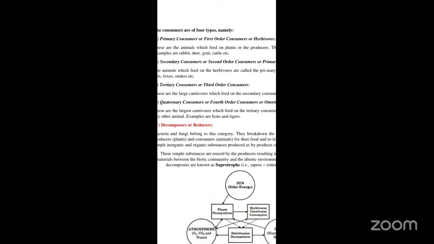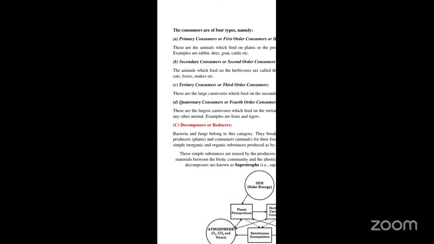So we all know the biotic component is divided into three different types. They are the producers, the consumers, and the decomposers. Now, coming to the producers, you all know producers are nothing but the plants. Since the plants contain the chlorophyll pigment, they can synthesize their own food with the help of the photosynthesis mechanism. The next is the consumers. Now, the consumers fall into four different categories.